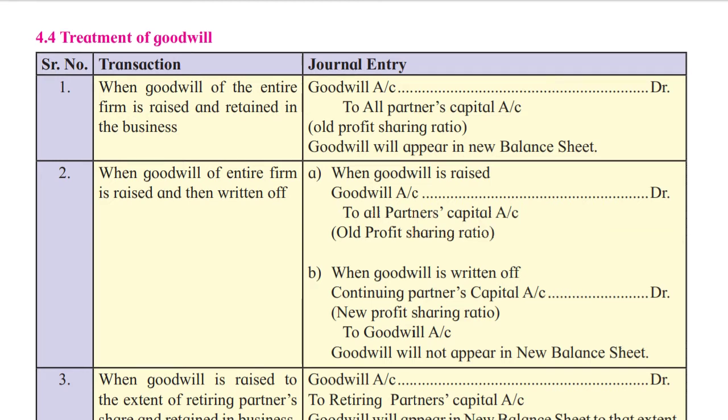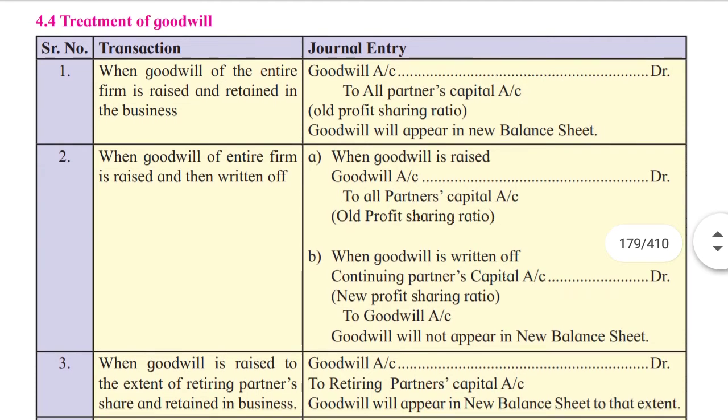First, when goodwill of the entire firm is raised and retained in the business, what journal entry are we going to post? That information is given over here. Retained in the business means it is not written off, it's only kept in the business. So in that situation, the entry is goodwill account debit to all partners' capital accounts in old profit sharing ratio. And goodwill will appear in the new balance sheet.